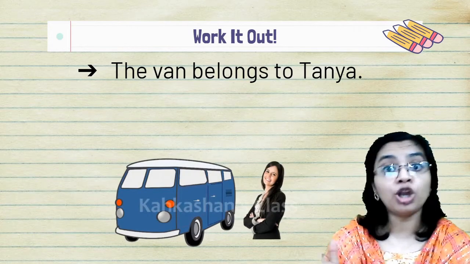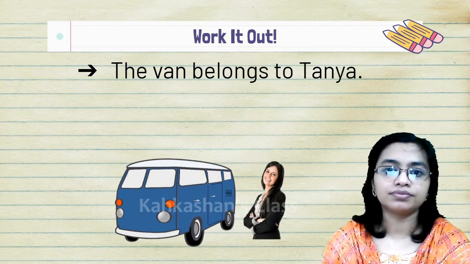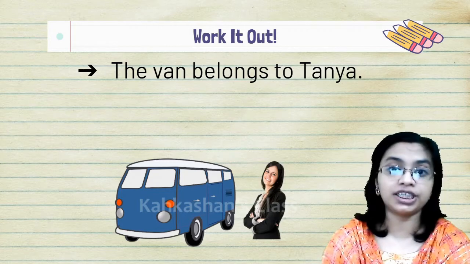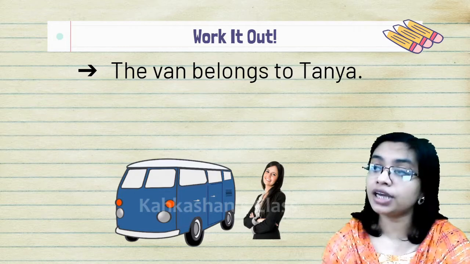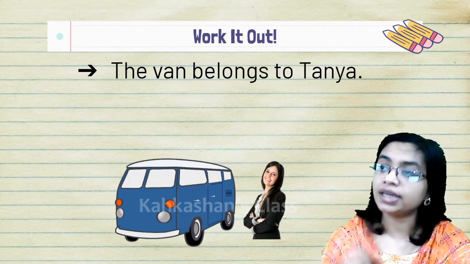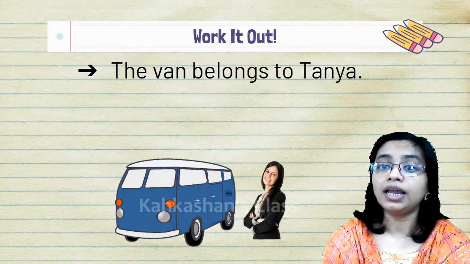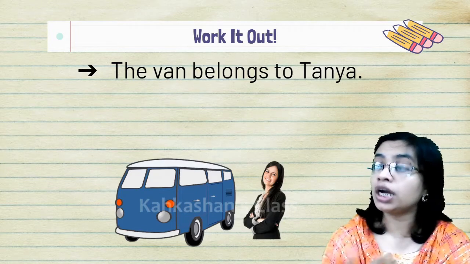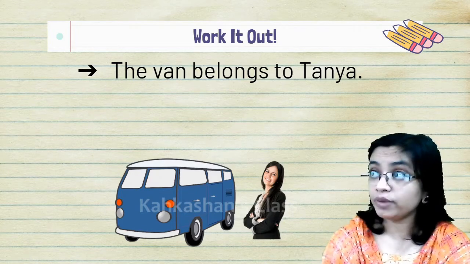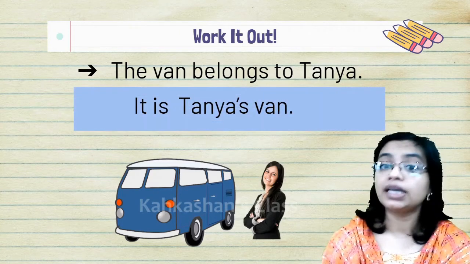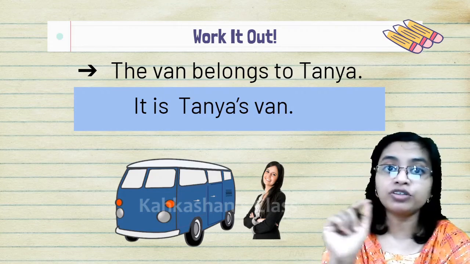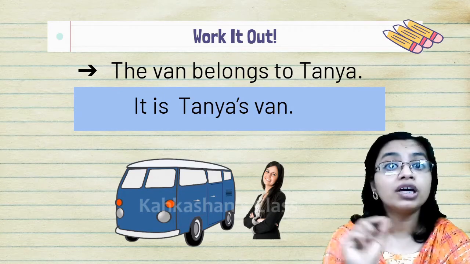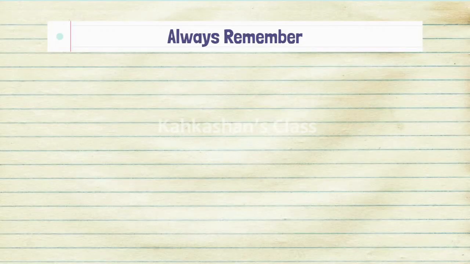The van belongs to Tanya. A very good van she has. So we are going to say the owner is Tanya. She's one, a single person. And it belongs to her. It is her possession. So we will say it is Tanya's van. We just add an apostrophe S after the name of Tanya. Till now we were discussing possessive nouns of single owners.